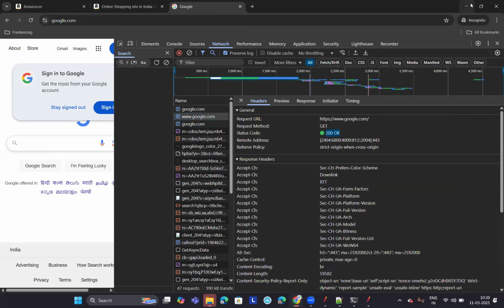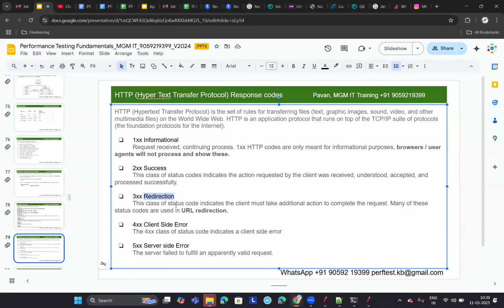Now, what is this redirection? What is the meaning of redirection? So, there is some change in the URL. Your server is redirecting us to the correct URL, right? So, I'll give you a real life example of a redirection. You might have heard this in the demo sessions previously, right? Suppose your parents are running some business in some area, and they want to expand. Let's assume that the office space is not sufficient, and they want to move to a bigger premises.